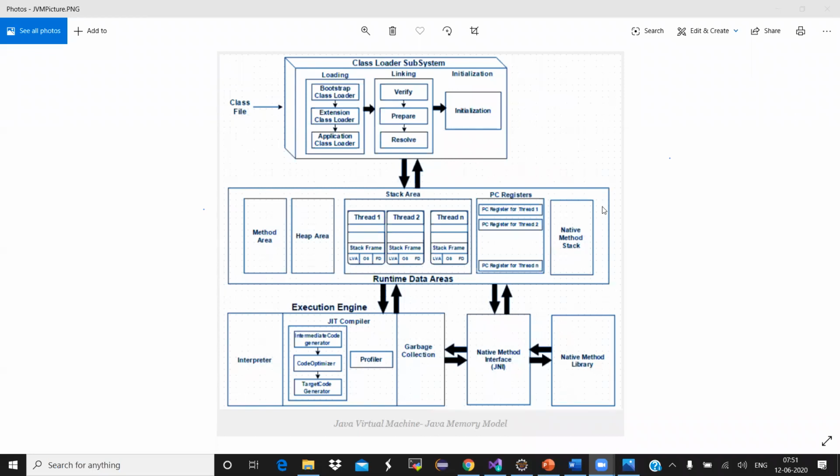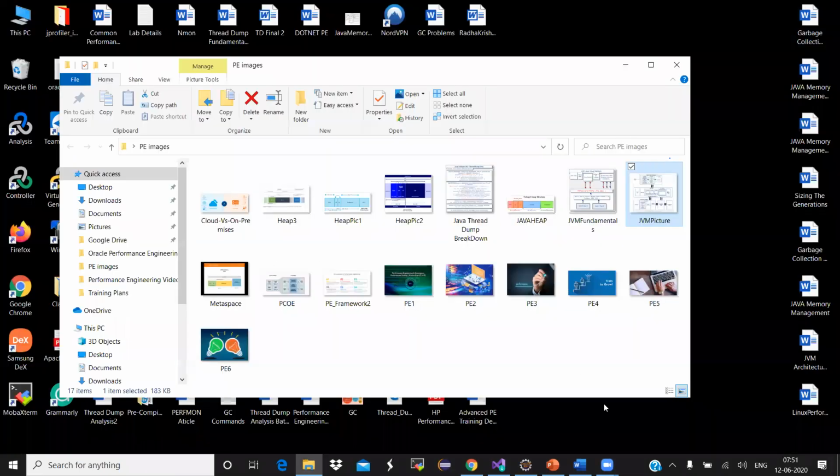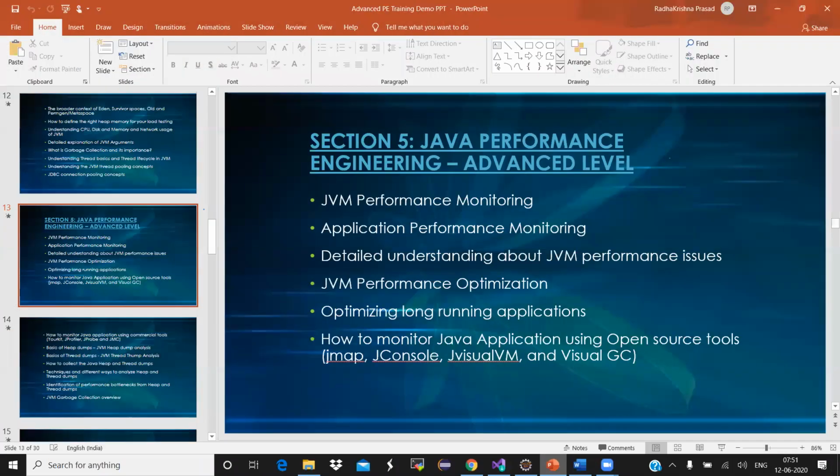And before you go and learn all these things, we'll understand all this. We will clearly explain what is the JVM architecture, what are the different types of loading, what are the different types of linking, initialization, what are all the different out of memory exception errors that you get from heap, from stack, from PC registers. What is the role of the native method library? All these things will be explained in detail. Okay, so